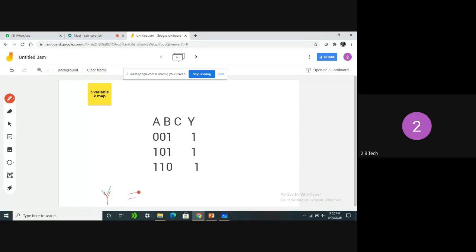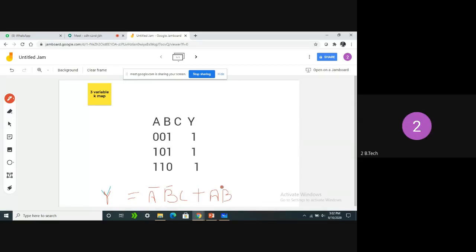Y equals A bar B bar C bar, plus A bar B bar C, plus A B bar C. In the remaining min terms we don't need.